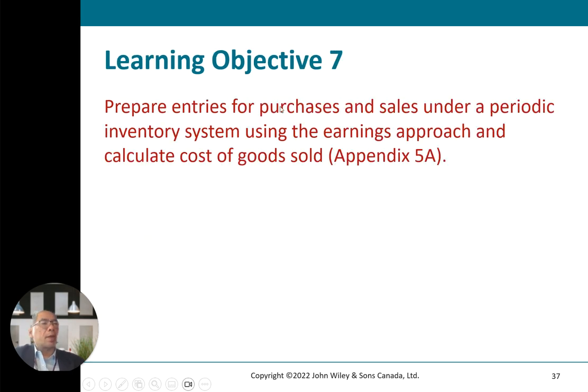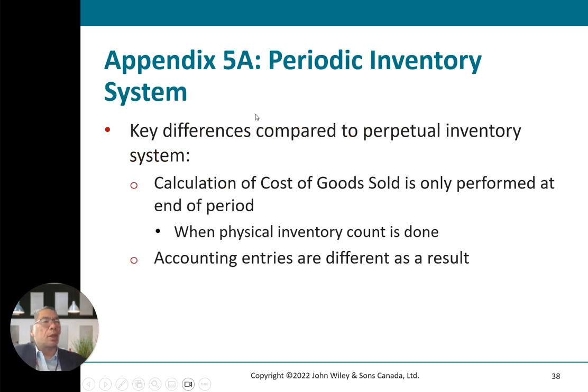And then at objective number 7, prepare entries for purchases and sales under the periodic inventory system, as well as calculate the cost of goods sold. The key difference between the two, periodic and perpetual inventory systems, is that calculation of cost of goods sold is only performed at the end of the period when the physical inventory is done.